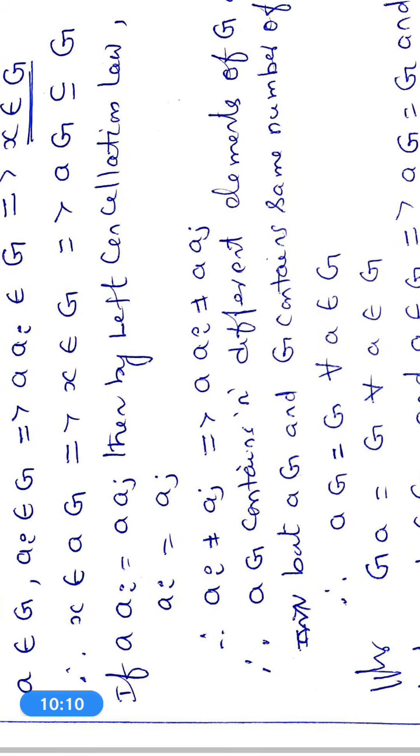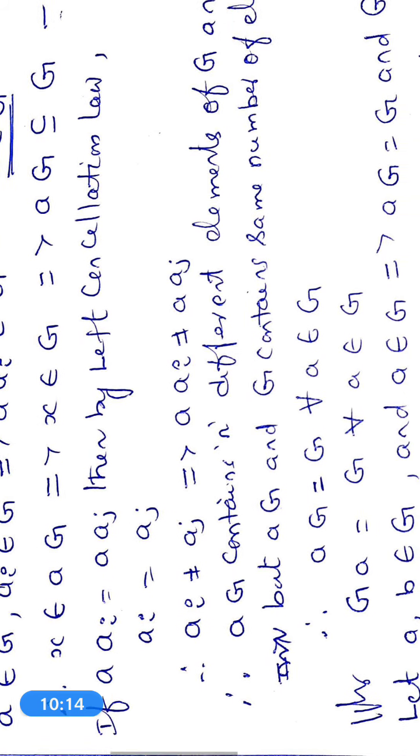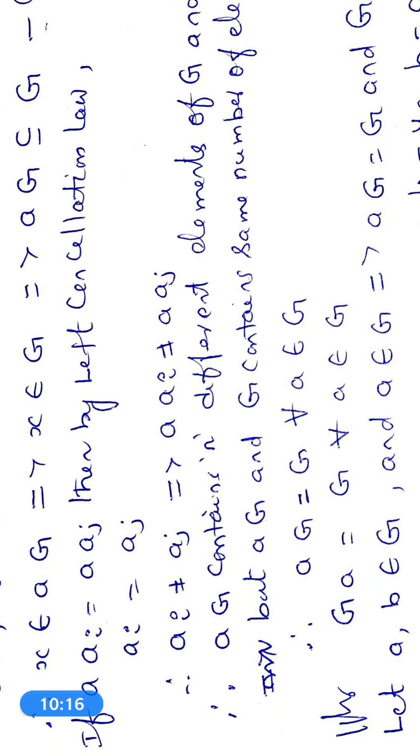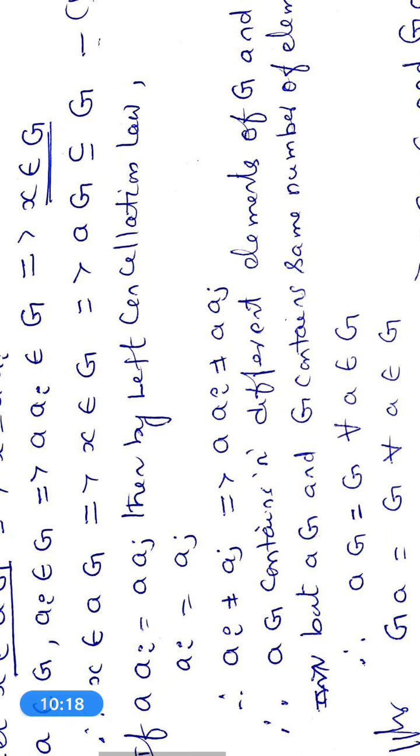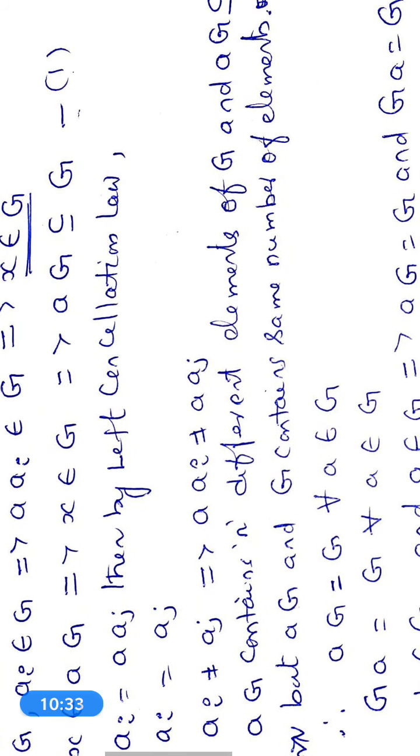Therefore, ai not equal to aj implies aai not equal to aaj. That means any two elements in aG, obtained by multiplying two different elements in G, are different: ai not equal to aj implies aai not equal to aaj.